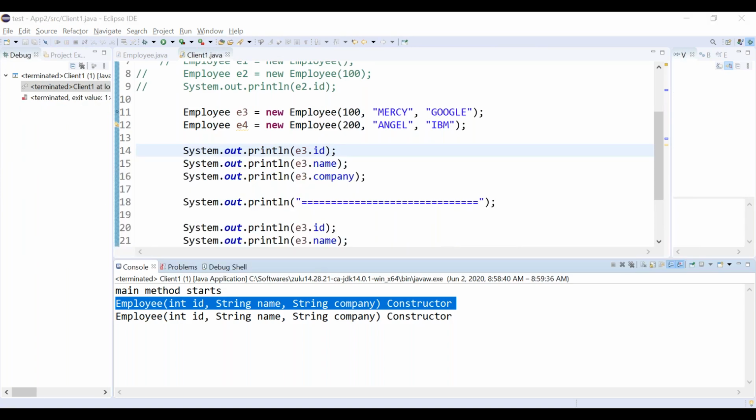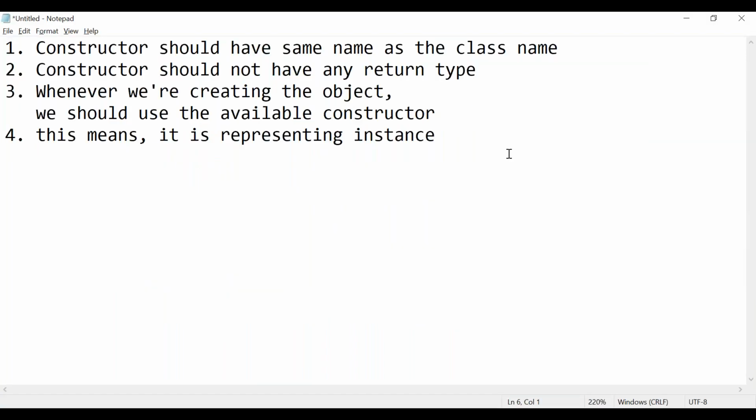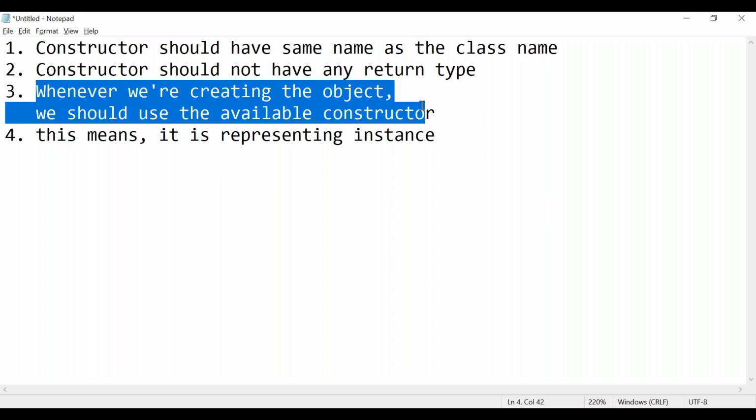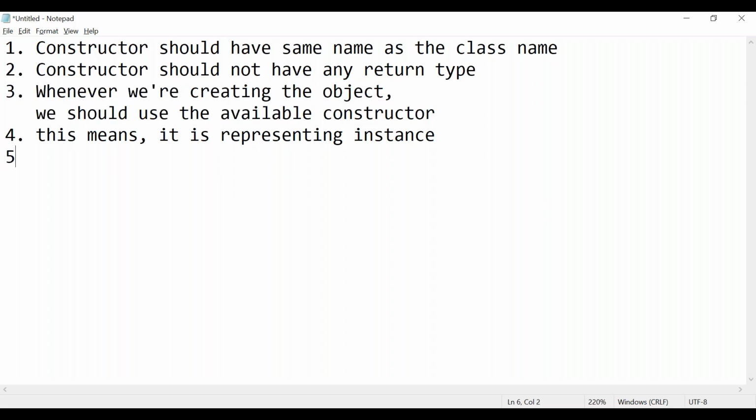So the constructor is executed not only one time. Whenever we are creating a new object, at that time the constructor is getting executed.